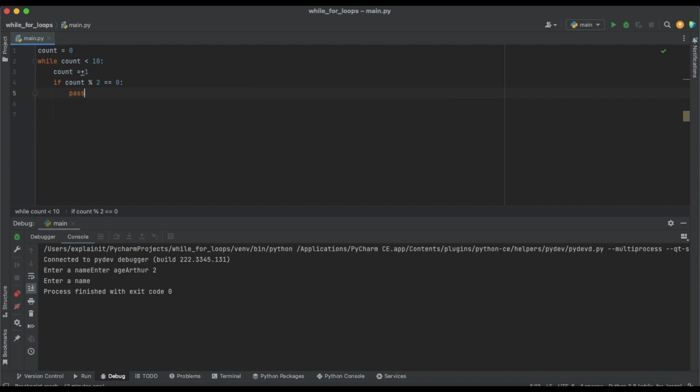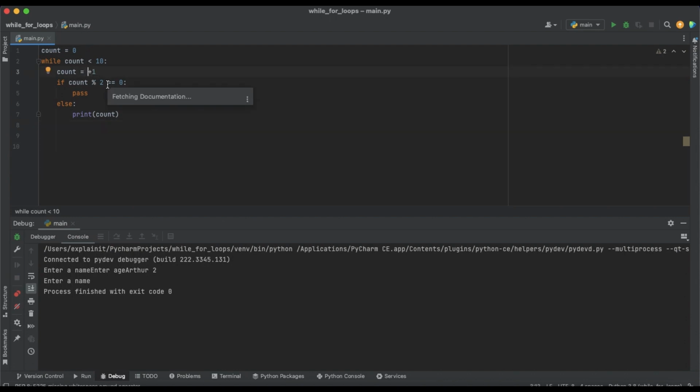So the if statement inside the loop checks if count is even or odd. If count is even, the pass statement is executed and the loop continues without doing anything. If count is odd, the else block is executed. Then we will write now else print count. So it's similar to what we did before. We want to print all of the odd numbers.